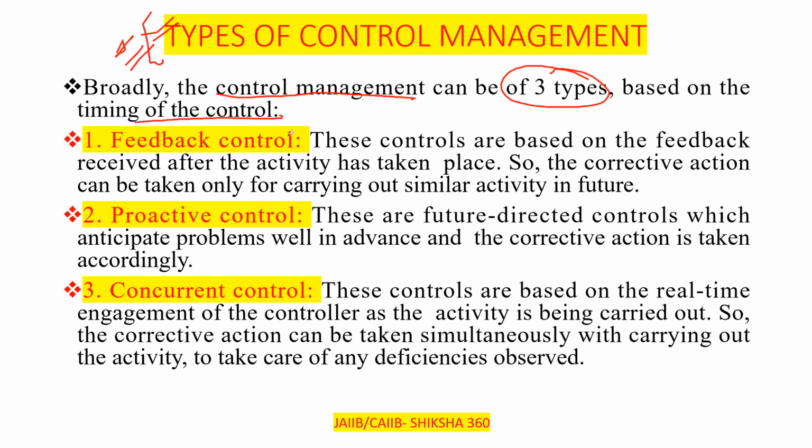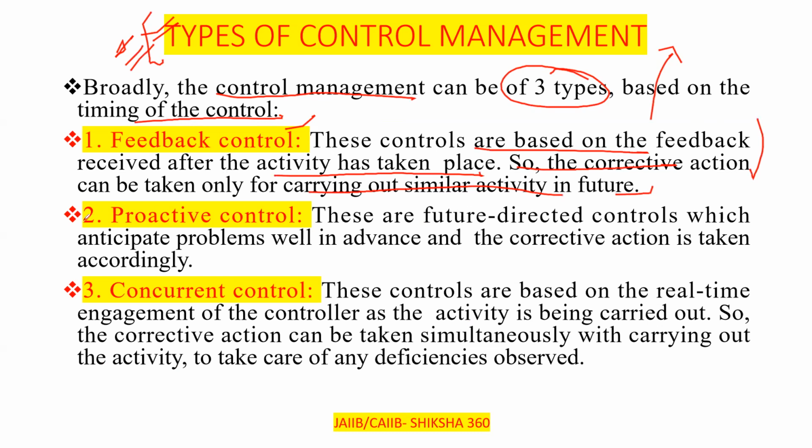So let's discuss feedback control first. These controls are based on the feedback received after the activity has taken place. So when will we give the feedback? Only after a specific activity has taken place. So the corrective action can be taken only for carrying out similar activity in the future. Like an event has already taken place, so we will give the feedback on the basis of that event. If we improve anything, we improve it because we have already done that function, and in future, when we perform that work, we will think that if we improve in such a way, it will give better results.